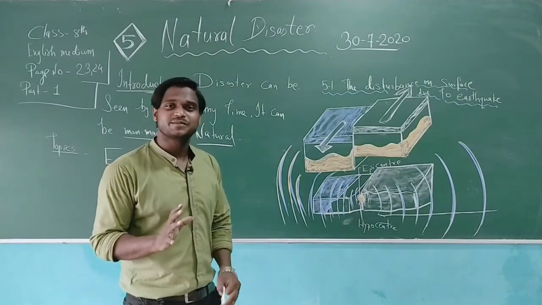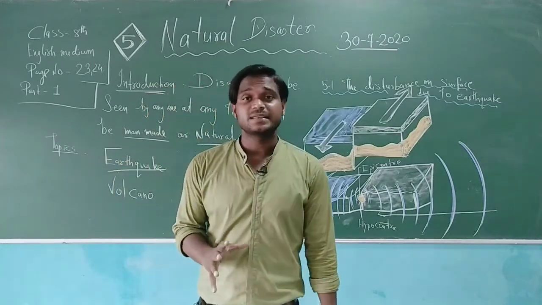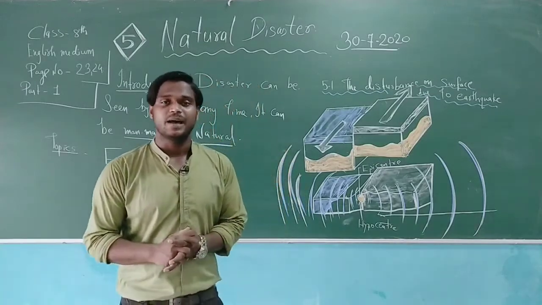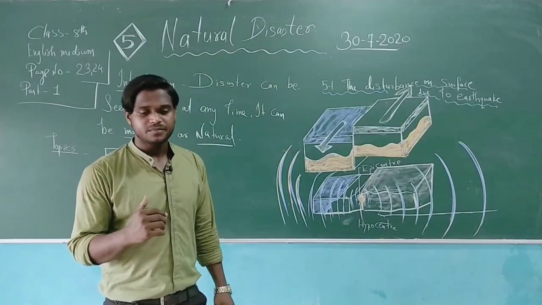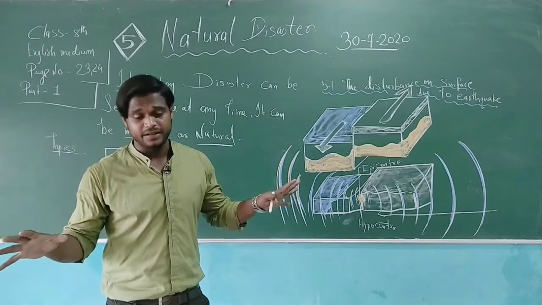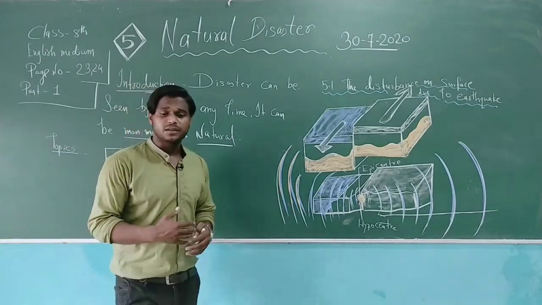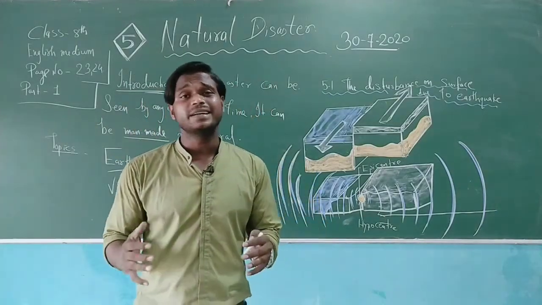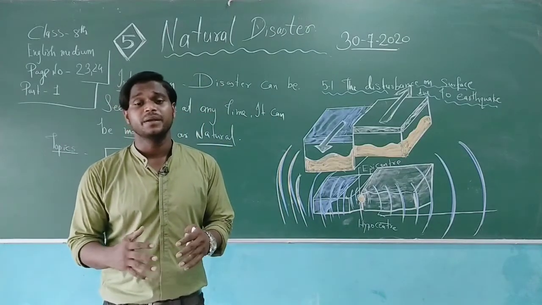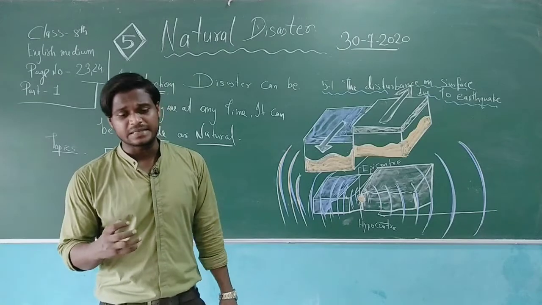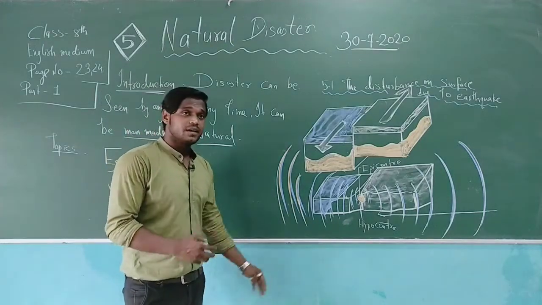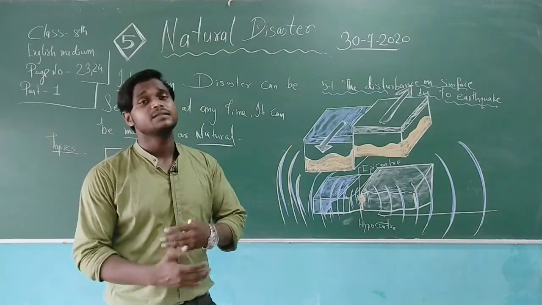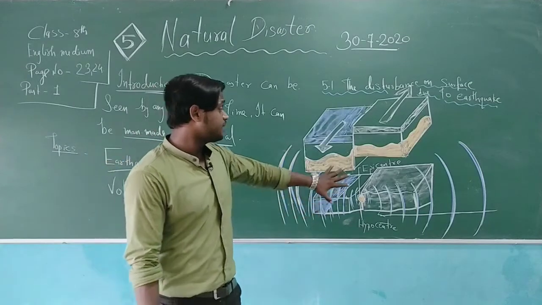I'll also make you understand, my dear students, how to save yourself in the situation of an earthquake. But before that, we need to understand why it is happening, what is the reason behind it. The waves of the earthquake spread out of the epicenter, and somehow affect all the objects that come in contact. The point of the earth's surface exactly above the hypocenter is also known as the epicenter, that you can see in the figure.